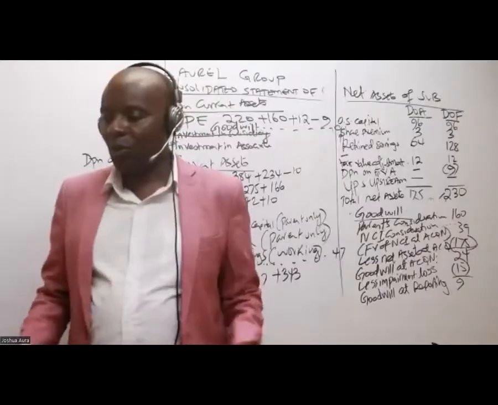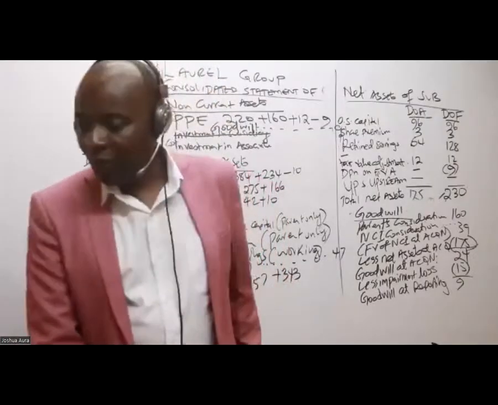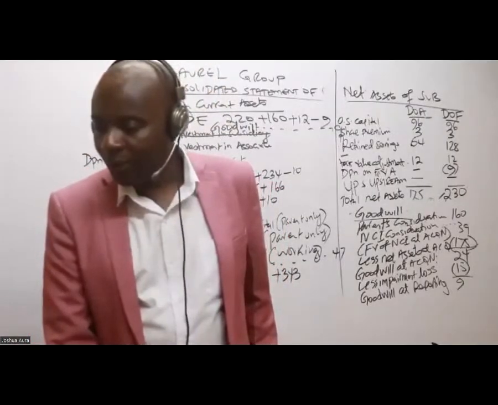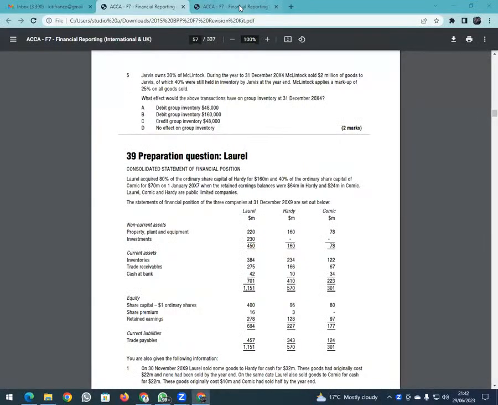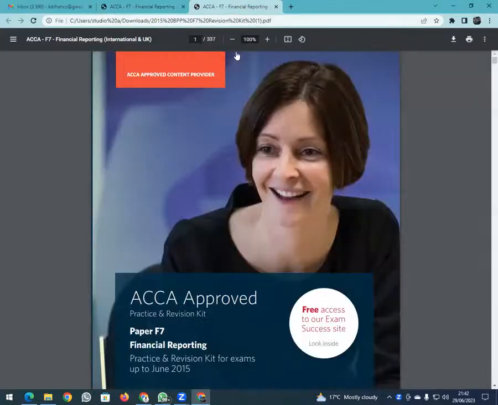Great. And you really have the answers. If you go to this particular book, let me just say control find.